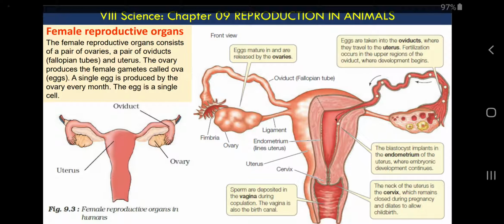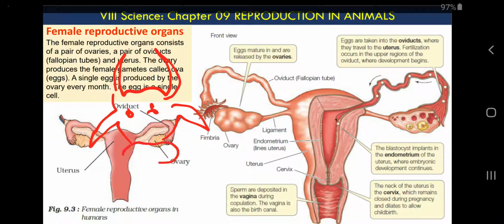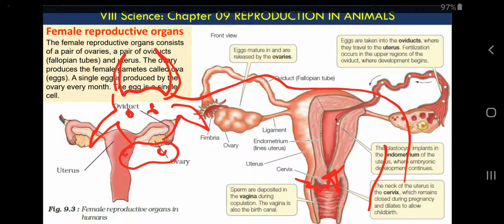Next thing, if you remember a cow or a goat, or any other mammal, means the animals which feed their child with mother's milk. These are mammals. So if you remember the cow, the cow is making gametes inside her body, first thing.